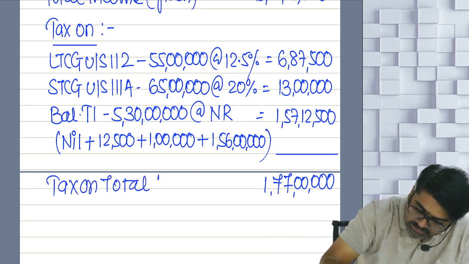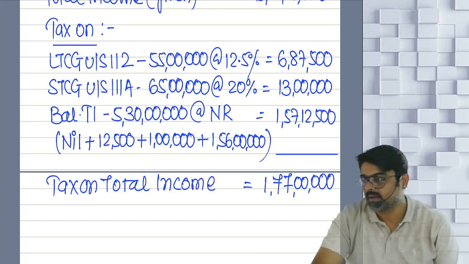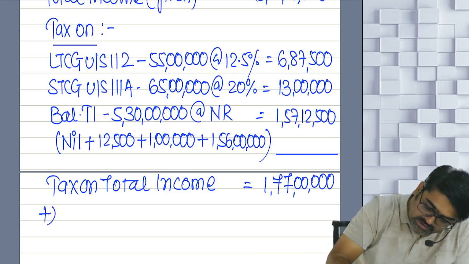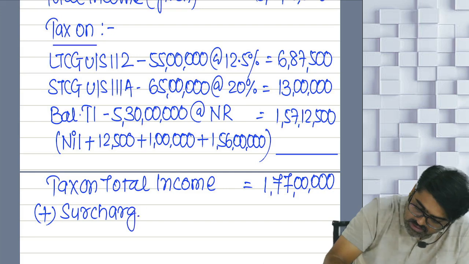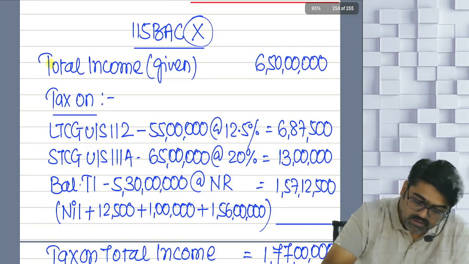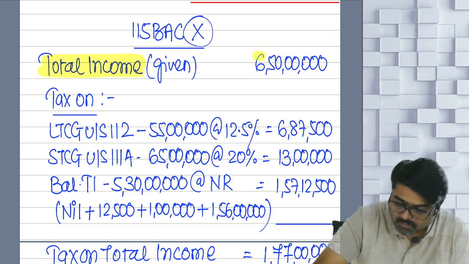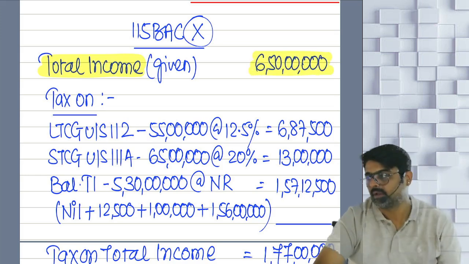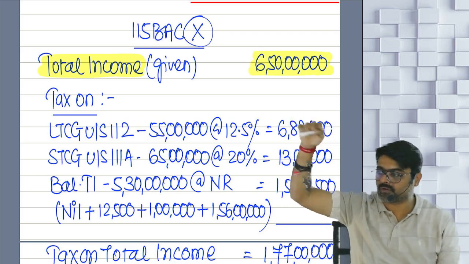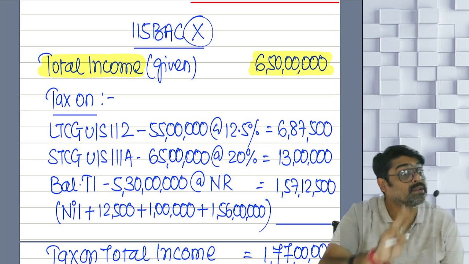Your total income. On your entire total income you have calculated this tax. Yes or no? Now on this tax, will you add surcharge? First of all, you check your total income. Is your total income more than 5 crores? If your total income is more than 5 crores, 100% you are supposed to pay surcharge. But the surcharge rate will be 37%.